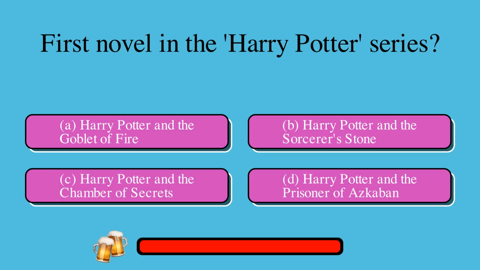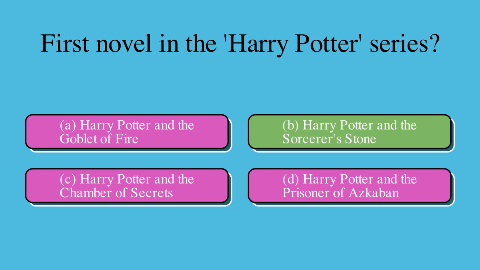What is the first novel in the Harry Potter series? A. Harry Potter and the Goblet of Fire or B. Harry Potter and the Sorcerer's Stone or C. Harry Potter and the Chamber of Secrets or D. Harry Potter and the Prisoner of Azkaban. The correct answer is B. Harry Potter and the Sorcerer's Stone.